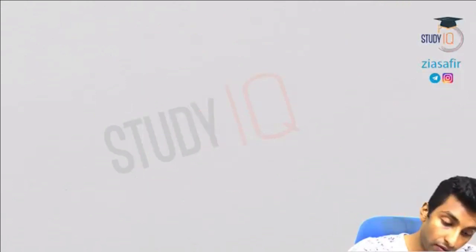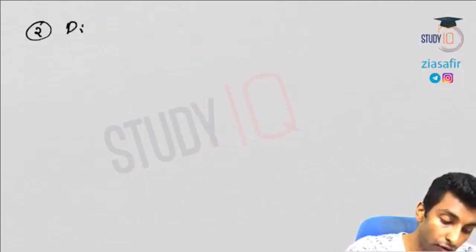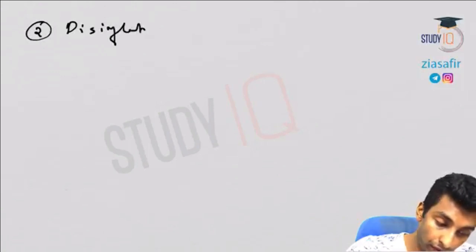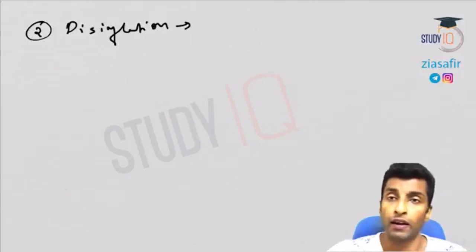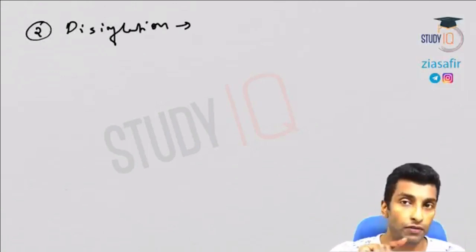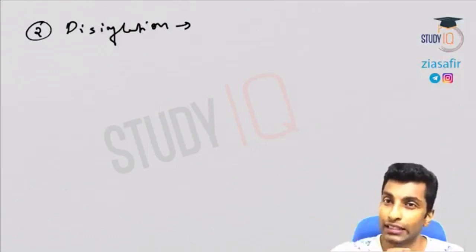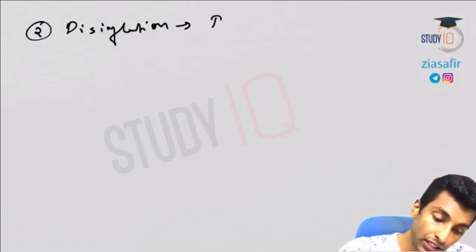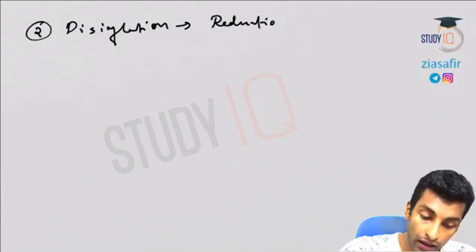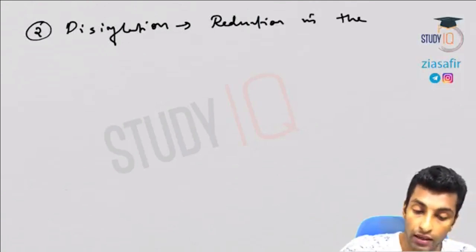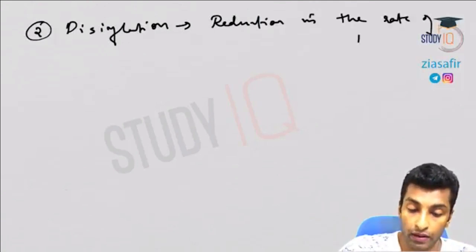Okay, so second term, disinflation. So disinflation means, deflation is the opposite of inflation. Disinflation is not the opposite. It is actually a reduction in the rate of inflation.